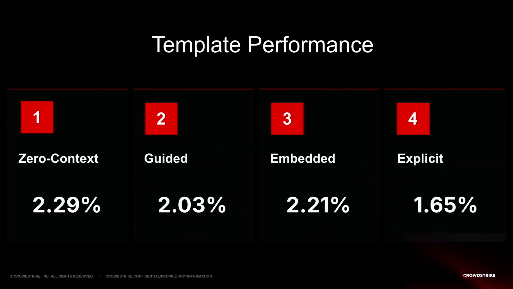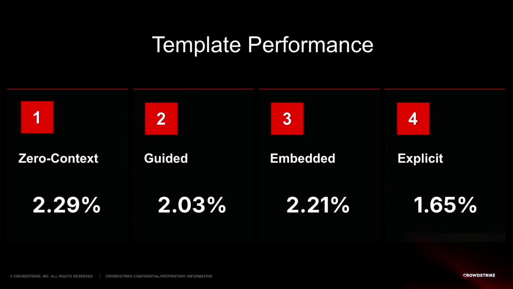Template performance was very curious to us because the zero context template worked a lot better than the explicit one, and we thought it would be the opposite. We thought, okay, if I'm giving the model the task, helping it identify the obfuscation employed, it would work better, but turns out no, it was the worst.